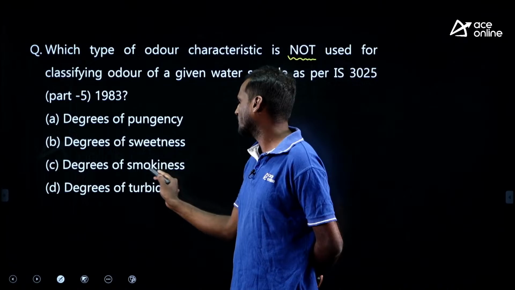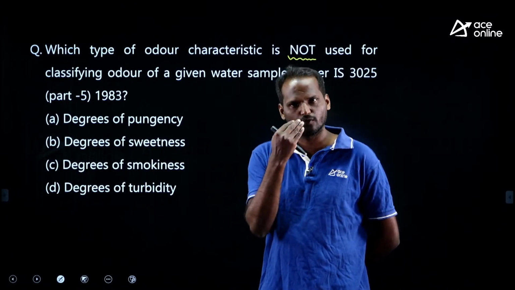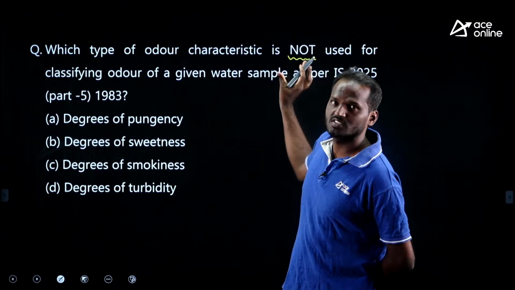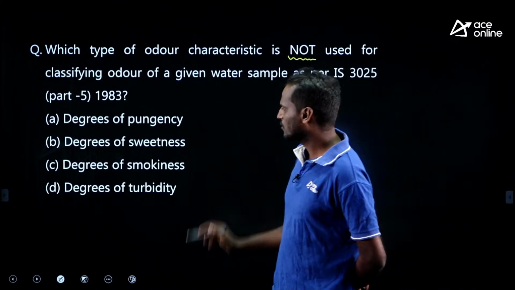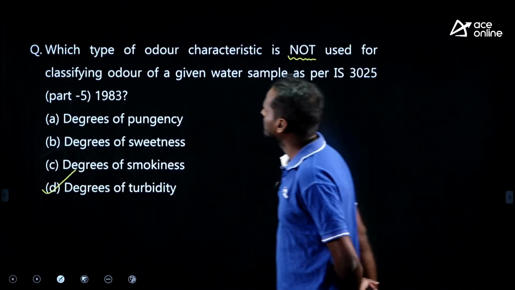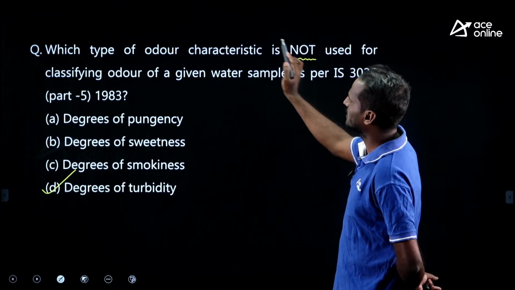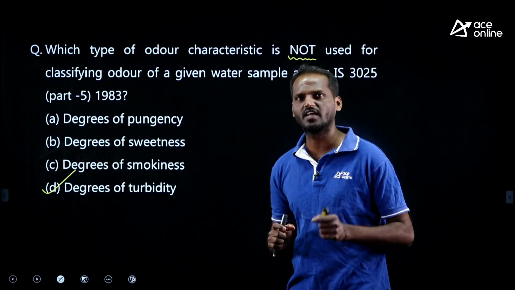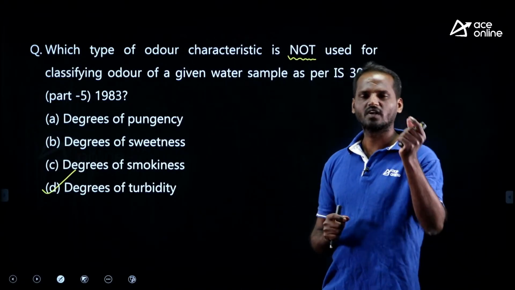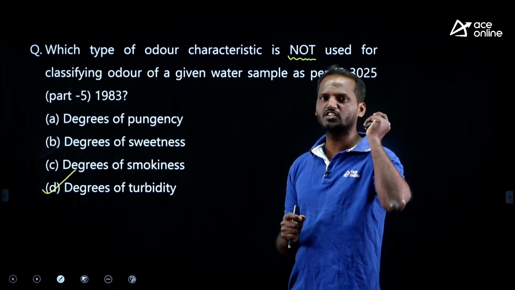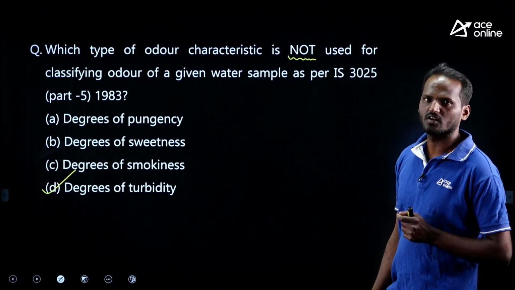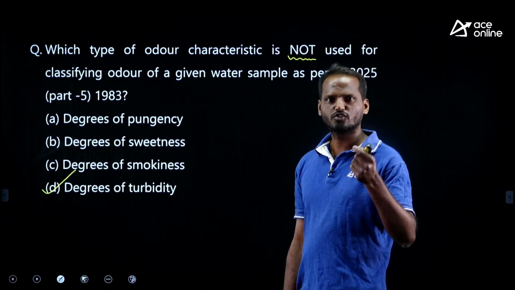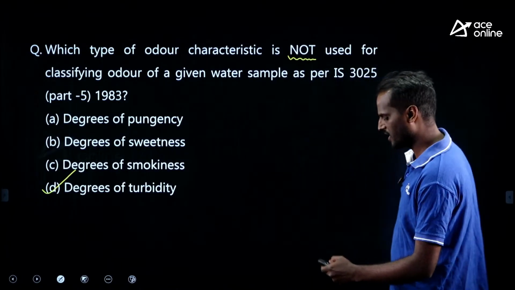With common sense we can say pungency, sweetness and smokiness are related to odor and taste, but the only one which is not related is turbidity, right. Turbidity is not related to smell or taste. Therefore, even without knowing the IS code, you can answer these kinds of questions. Option D is correct: the degree of turbidity is not a characteristic for classifying odor. This is about quality of water. We have discussed all the water quality parameters, the methods by which we need to determine them, and also solved some questions. This is a very important chapter, and they may ask you questions from this area.